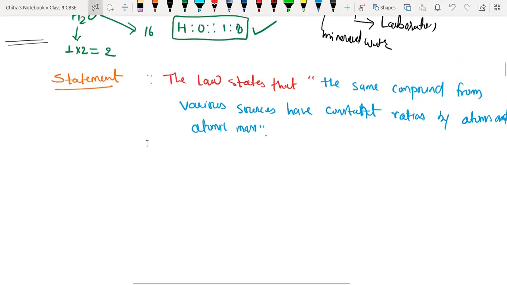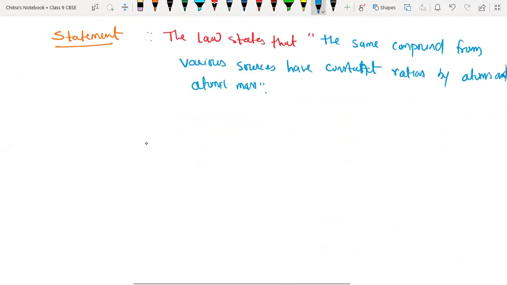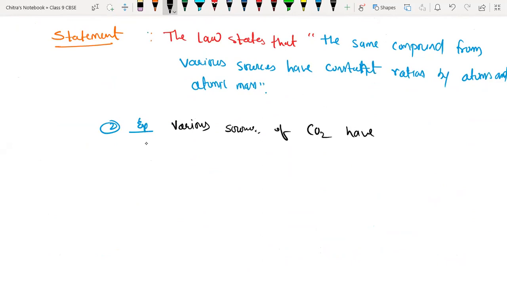Example: we have already discussed the various sources of water. We can write various sources of carbon dioxide also. Second example I'm writing here: various sources of carbon dioxide have constant atomic ratio and atomic mass ratio.